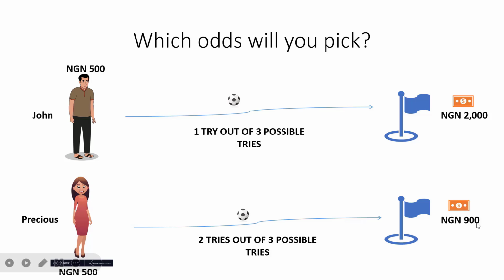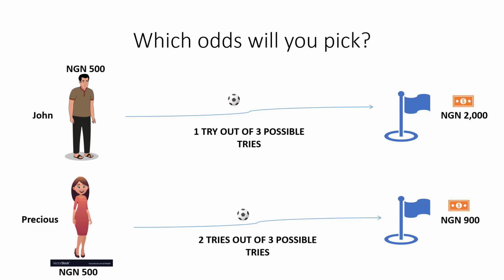Though the return seems lower, 900. So if you are mandated to be either of these two persons, mind you, the amount could be more. I'm just using 500 naira as a case study. It could be like 5,000, 10,000. Just imagine something like this kind of case scenario.